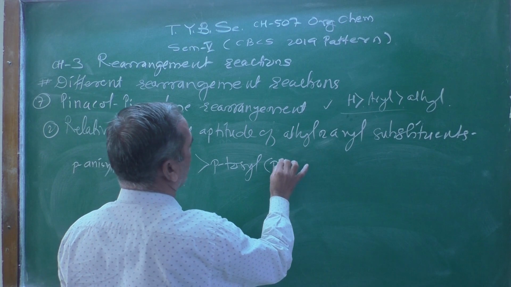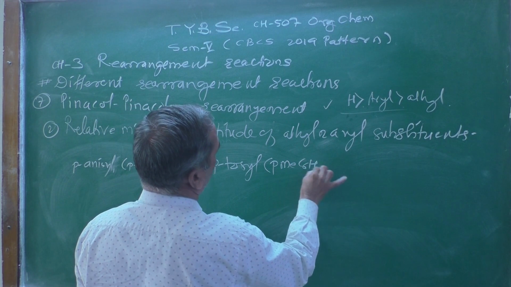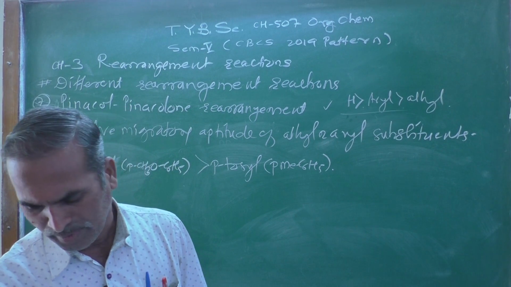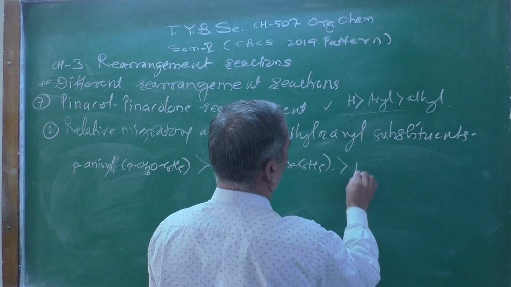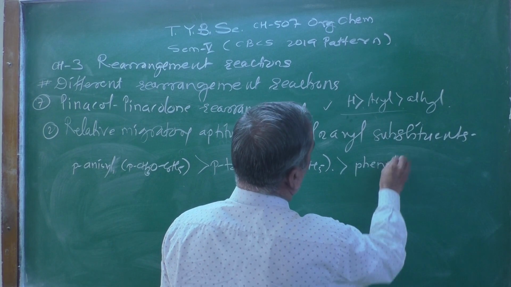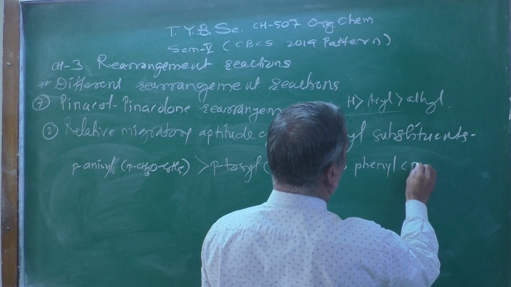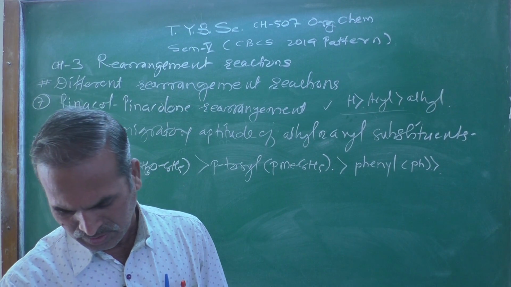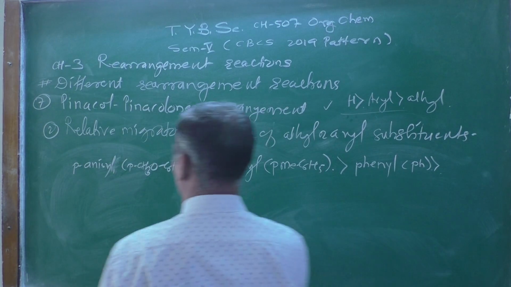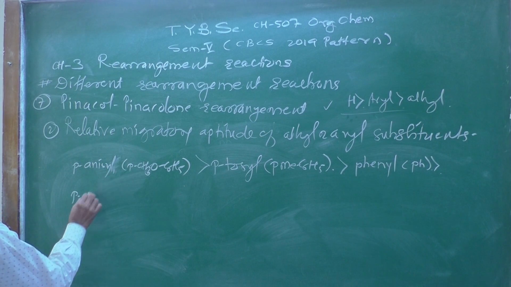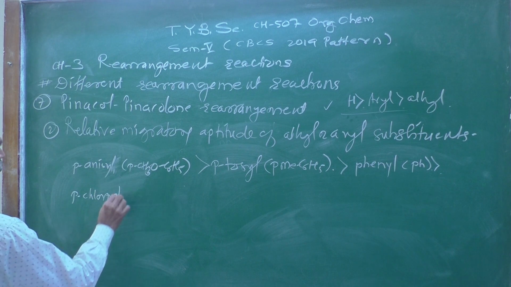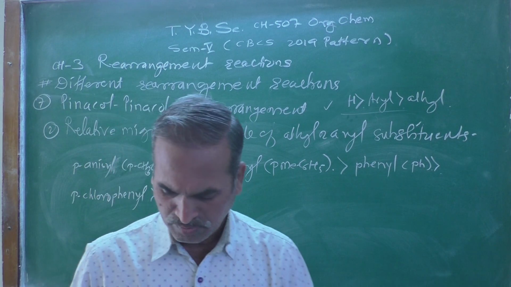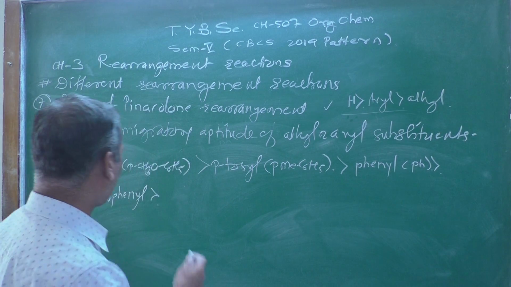Generally p-Me C6H5, then followed by phenyl, and then followed by para-chlorophenyl, and then followed by para-nitrophenyl.